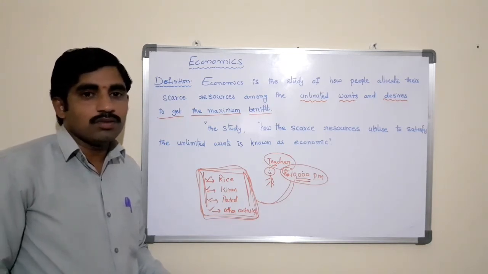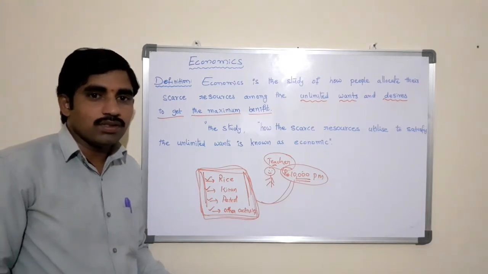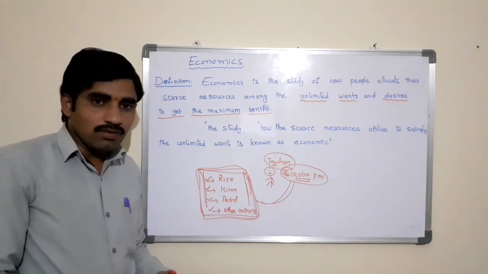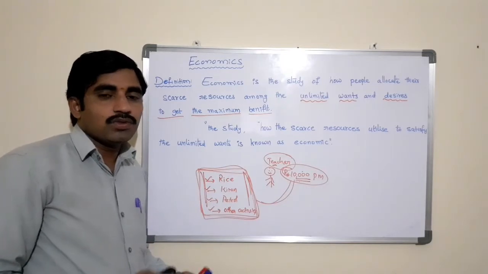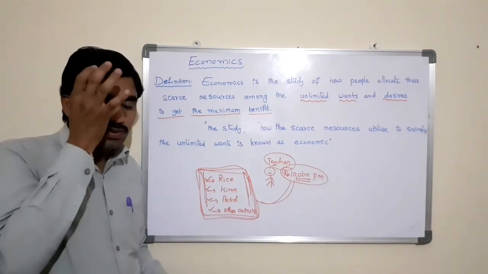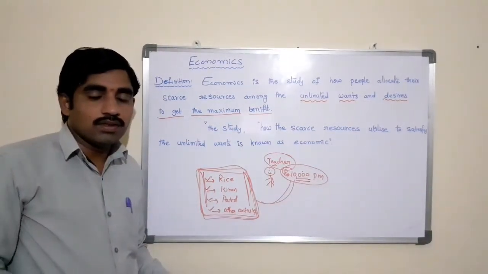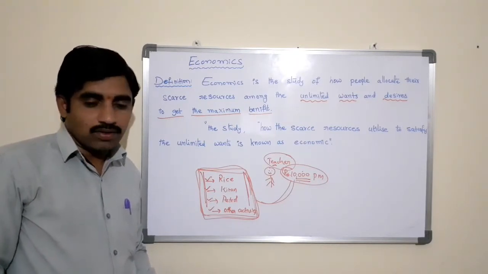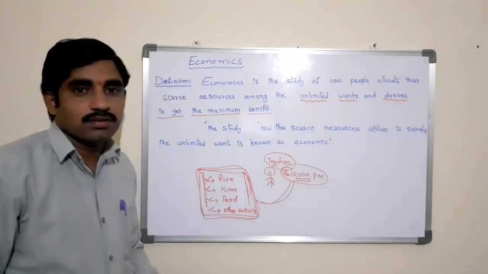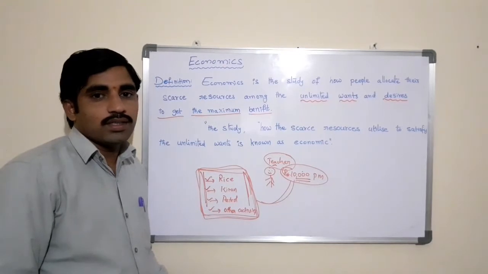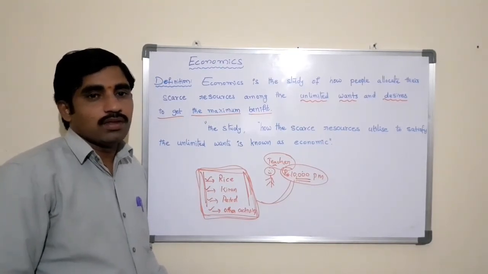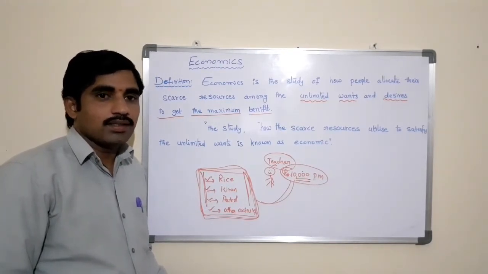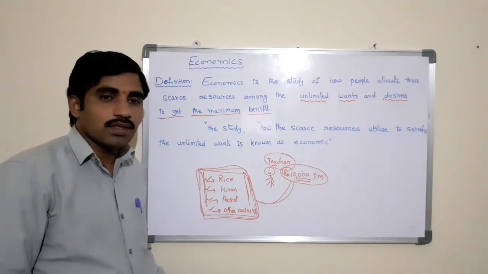Distribution: how to distribute, when to distribute, whom to distribute, and what channels to use to distribute. The study of these activities is also economics. Consumption: how to consume the resources available in the market or the organization in order to produce goods and services is also the study of economics.